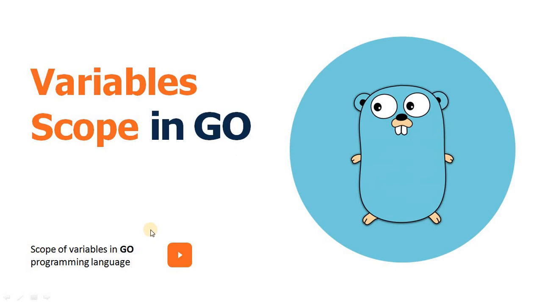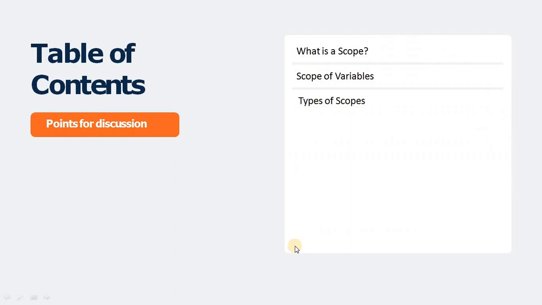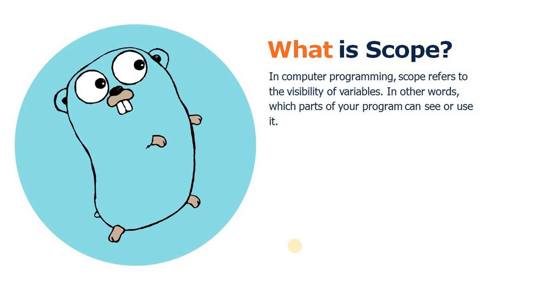Hello guys, in today's video we are going to discuss the scope of a variable in the Go programming language. The agenda of today's video is: first, what is scope; second, scope of a variable in Golang; third, types of scope in Golang. So let's discuss the scope first.